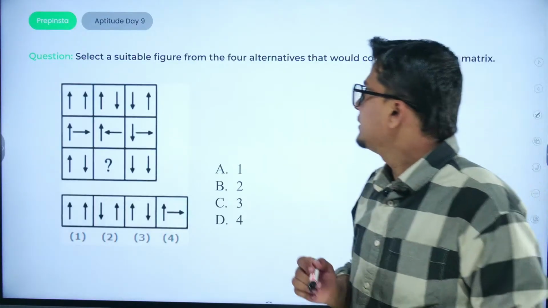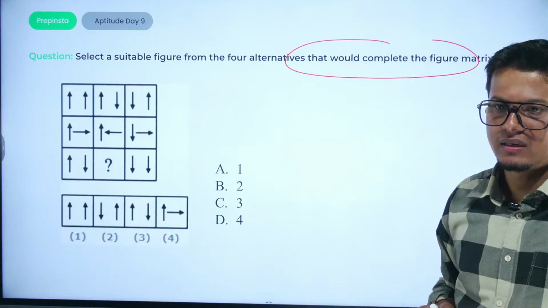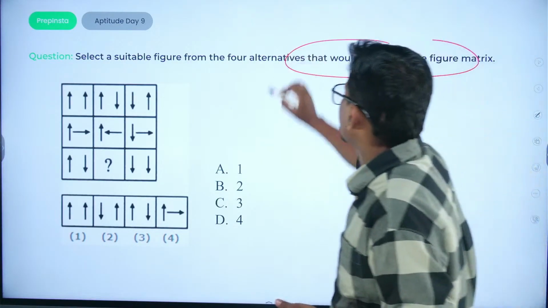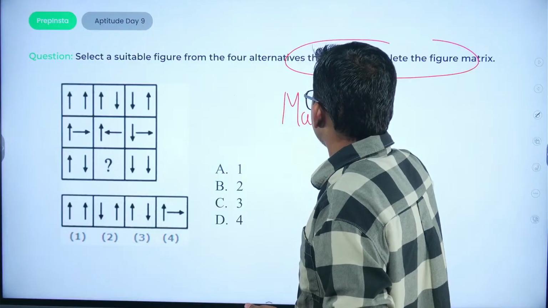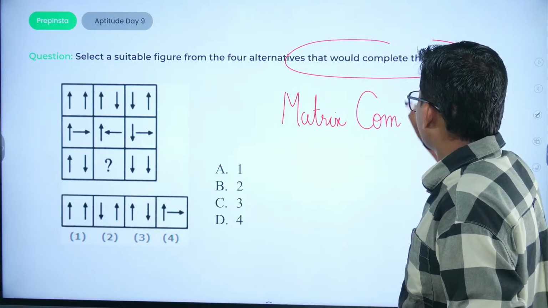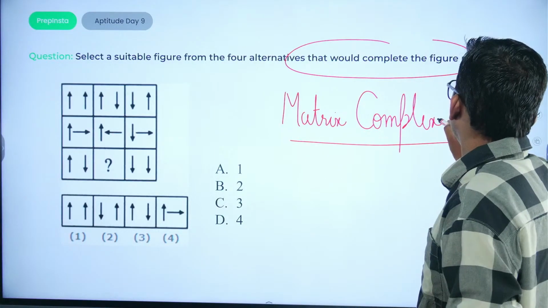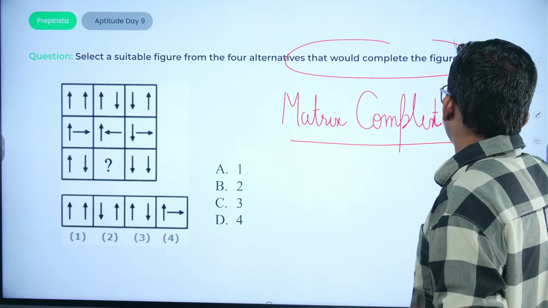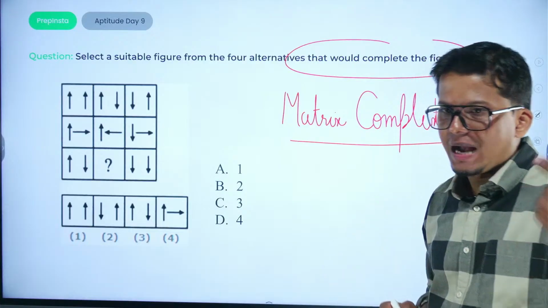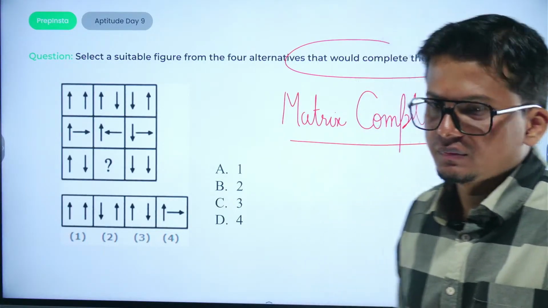So next question, 4 alternatives. This is a question for matrix completion. There may be the same sequence which you need to be careful about. So use the pattern to decode the particular puzzle here.